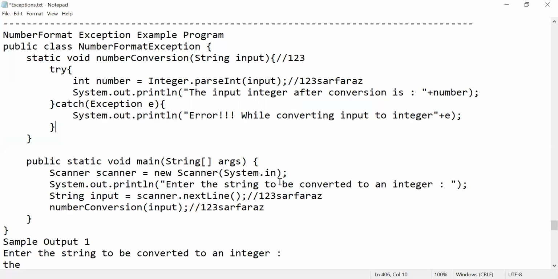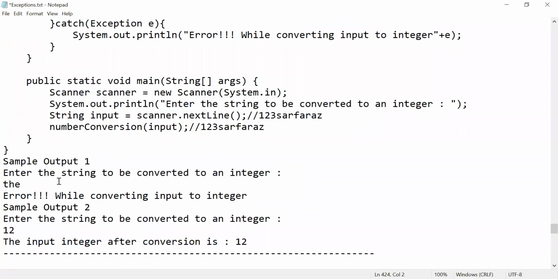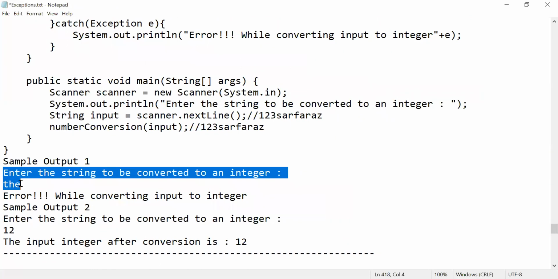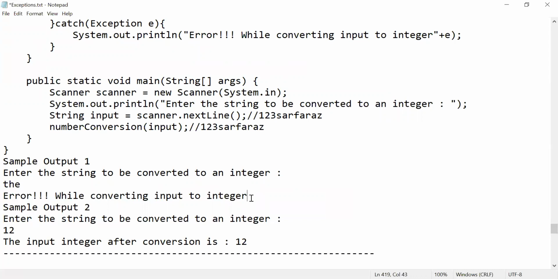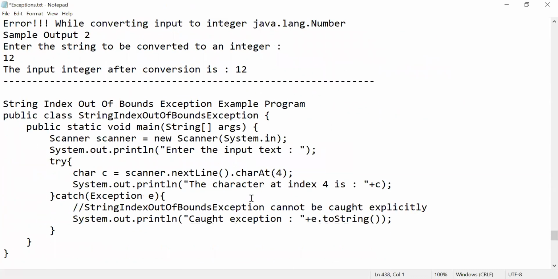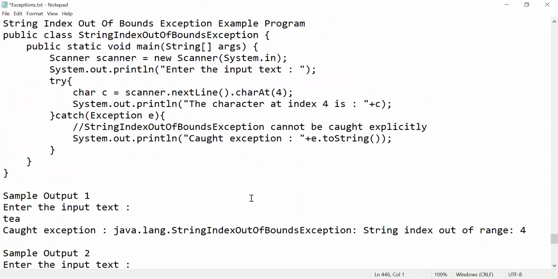What it is going to display is: error while converting the input, and again here it will show the message, in place of e, java.lang.NumberFormatException. Got it? So that is your number format exception.